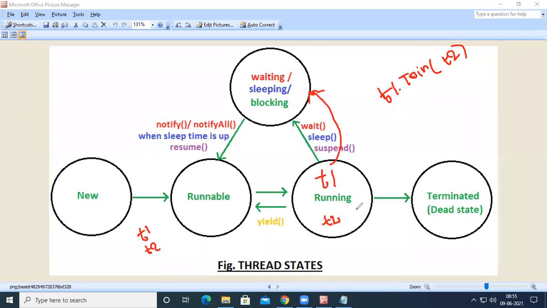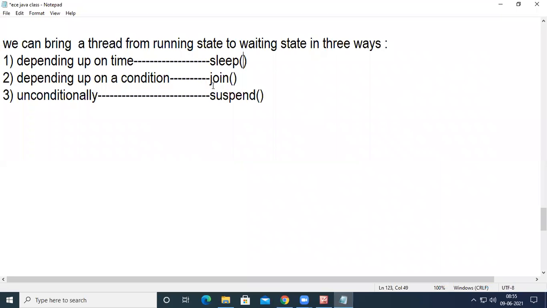After the successful execution of T2, it will be moved into the dead state. After that, this T1 will be moved into the ready state, or maybe T1 will be directly moved into the dead state. Okay, so if we want a thread to be suspended depending upon a condition, we go for join.